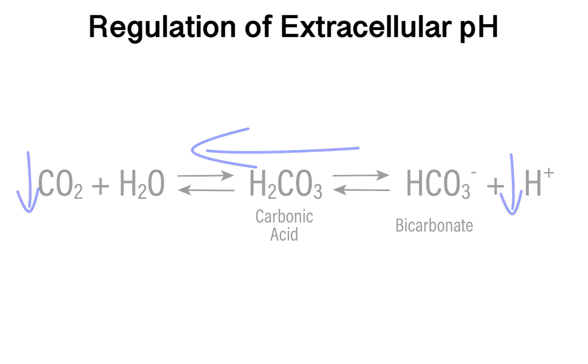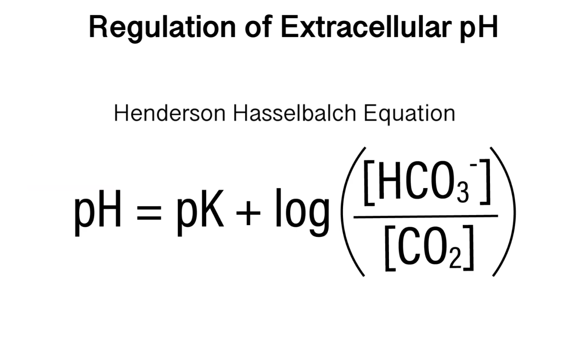Another way of thinking about this relationship is in terms of the Henderson-Hasselbalch equation. Without going into all the details of this equation, the one feature I'd want to emphasize here is the relationship between the ratio of the bicarbonate concentration and the carbon dioxide concentration, determined by the partial pressure of carbon dioxide and the solubility of carbon dioxide in water, and the pH. So the pH is a function of this ratio. Therefore, changes in this ratio can produce changes in the pH. Based on this ratio, it should be clear that an increase in the carbon dioxide concentration results in a reduction in the pH, whereas a decrease in the carbon dioxide concentration results in an increase in pH.